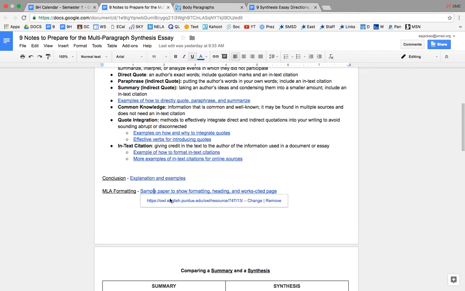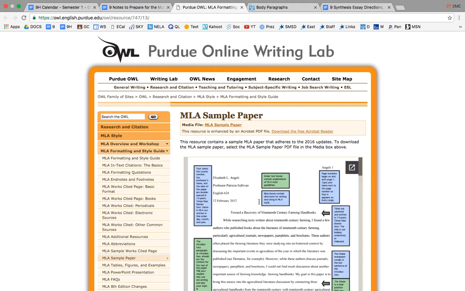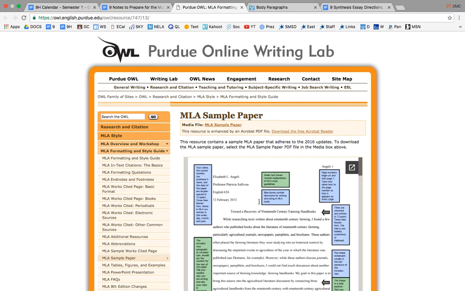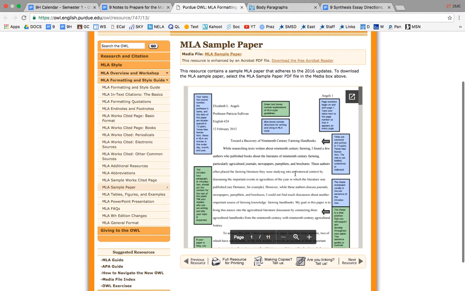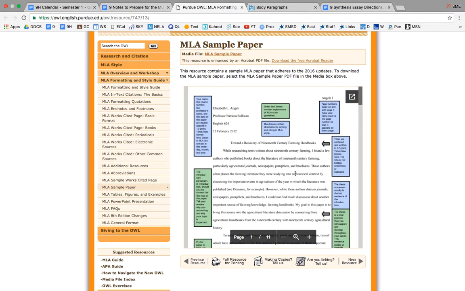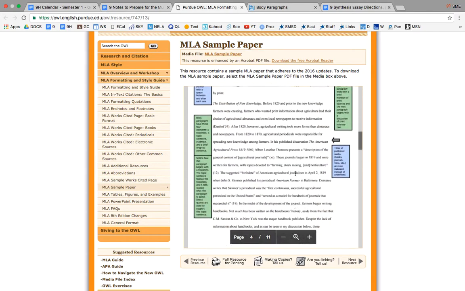Finally, MLA formatting. Here is a sample paper with how your essay should look. We've done this in class. You should have an example already saved in your Google Docs that you could make a copy of to use the formatting. The one thing we haven't done yet is a works cited page.